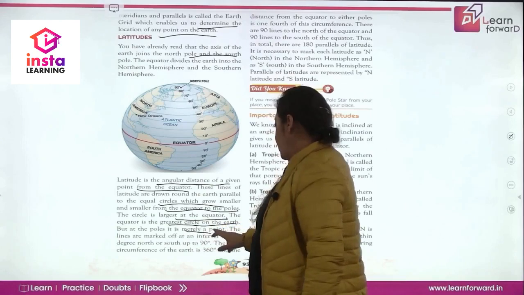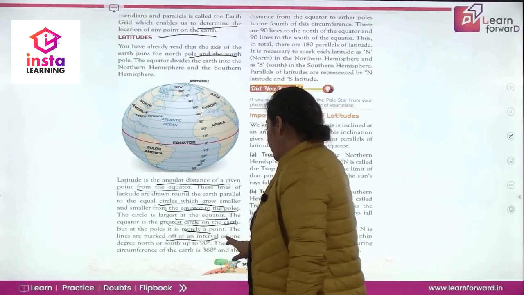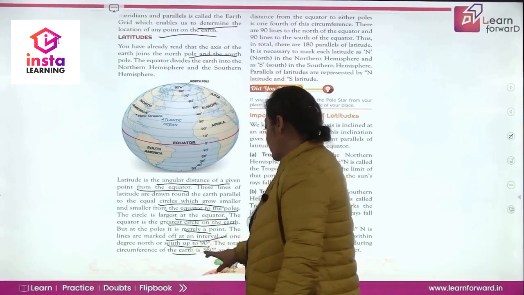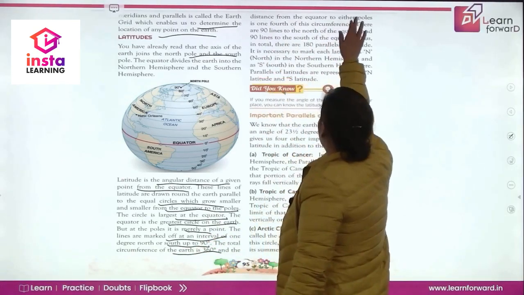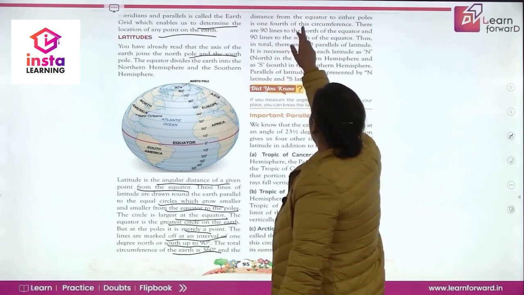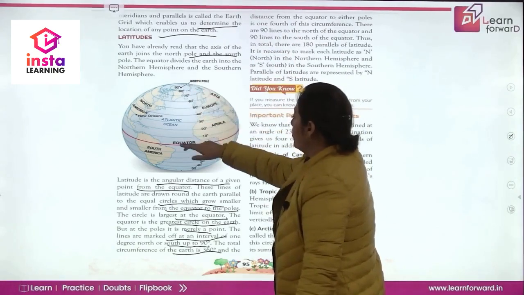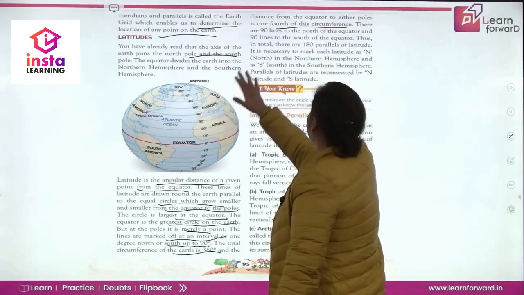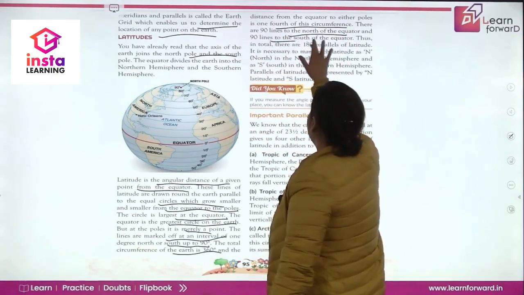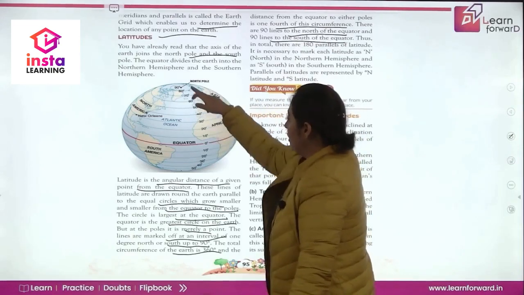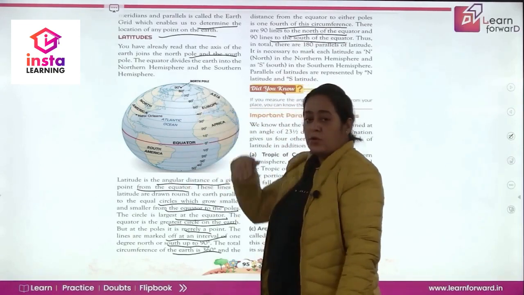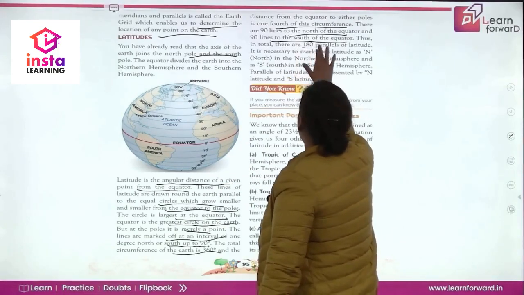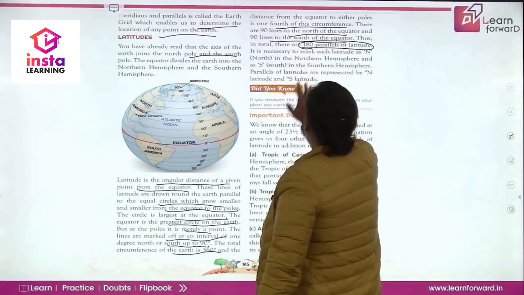Then the lines are marked off at an interval of 1 degree north or south up to 90 degrees. The total circumference of earth is 360 degrees and the distance from the equator to either pole is 1/4 of the circumference. Equator से either pole पे जो distance है that is 1/4 of the circumference. There are 90 lines to the north of equator and 90 lines to the south of equator. कितनी lines हैं देखो 0 से 90, 0 से 90. So in total, how many lines are there? There are 180 parallels of latitude.